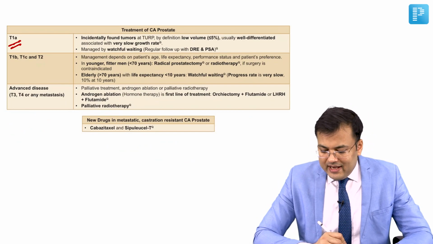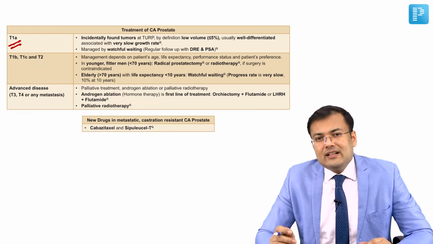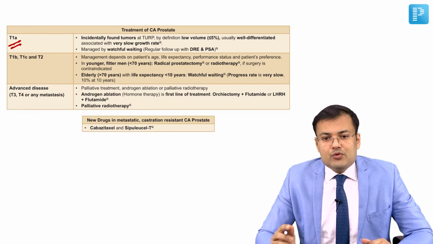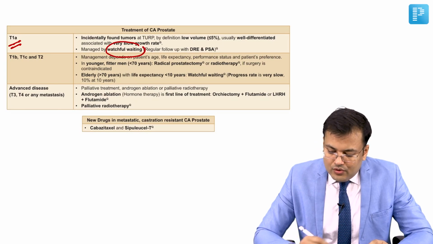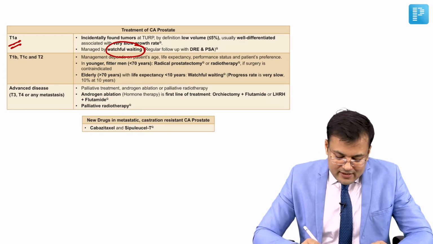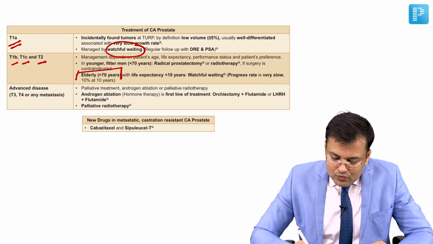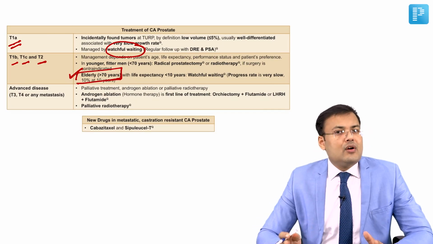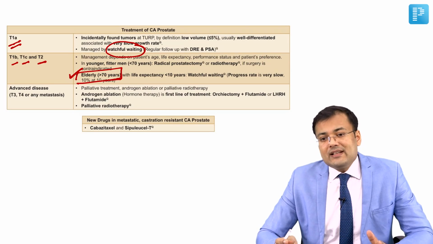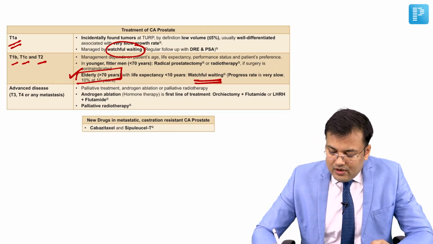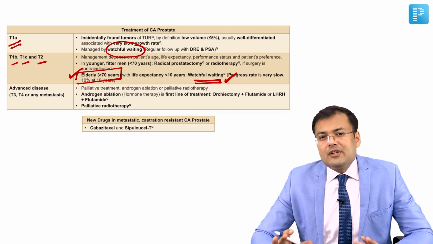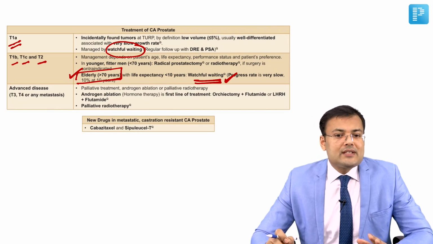See the management of prostate cancer. If T1A is there, it means it is incidentally detected during TURP. What do we do? Nothing, only DRE plus PSA. And if T1B, T1C, T2 and the age is more than 70 years, where the life expectancy is less than 10 years, again watchful waiting means active surveillance with DRE and PSA.